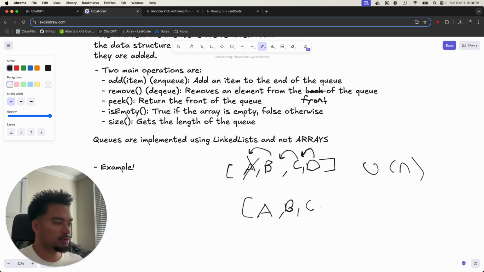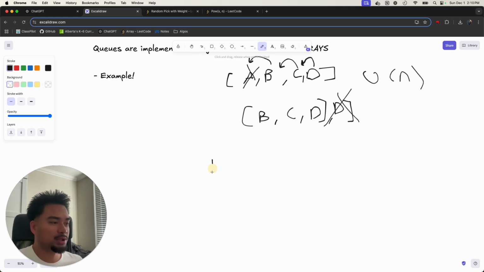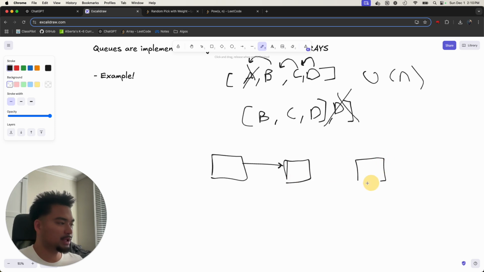Since we're moving it over, we put B, C, D, and then there's a D left over here, but then we just remove that. That's how you remove from the front of an array, but that's an O of n operation. That's why we typically implement queues using a linked list, usually a doubly linked list. So let's say we have a linked list like this.